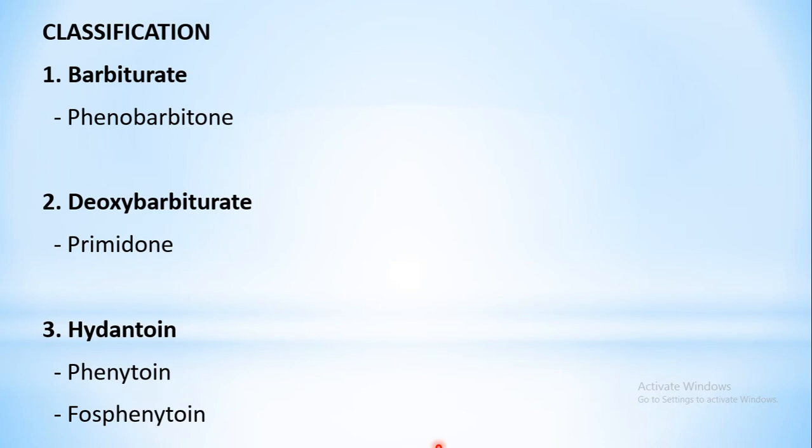Now coming to the classification of anti-epileptic drugs, the first class under this is barbiturates, which we have discussed under the sedative hypnotics chapter as a prototype of the CNS depressant drugs. Over there also we discussed that the only barbiturate which is effective as an anti-epileptic drug is phenobarbital. Then the second class is deoxybarbiturate. The only example over here is primidone. The third class is hydantoin. Examples under this are phenytoin and fosphenytoin.